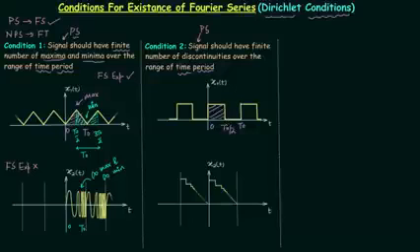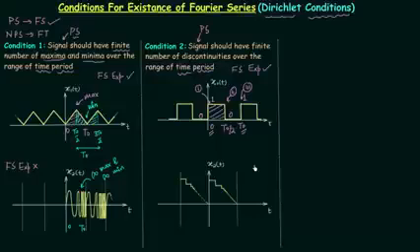So let's count the number of discontinuities. Here the value of signal is 0, here the value of signal is 1, here the value of signal is 0, and again the value of signal is 1. So we have one discontinuity here, we have second discontinuity here, and here we have the third discontinuity. We are considering the range from 0 to T0, and from 0 to T0 we have 1, 2 and 3 discontinuities because the value of signal is changing from 0 to 1, 1 to 0 and 0 to 1. So the number of discontinuities are finite, therefore we will have the Fourier series expansion for this signal.